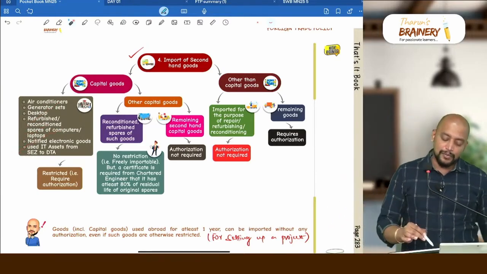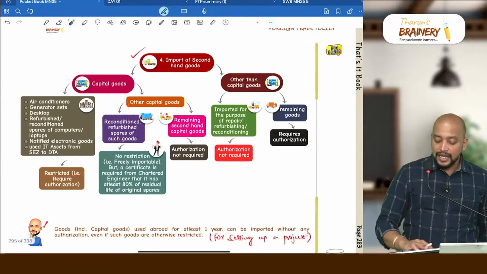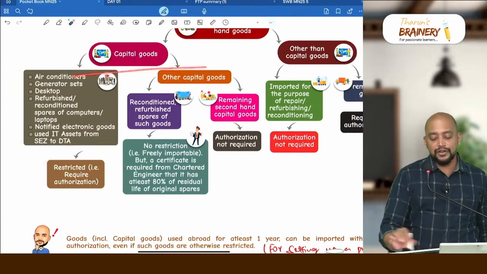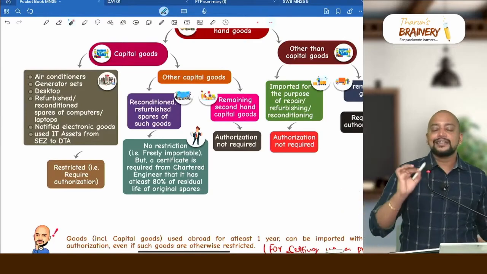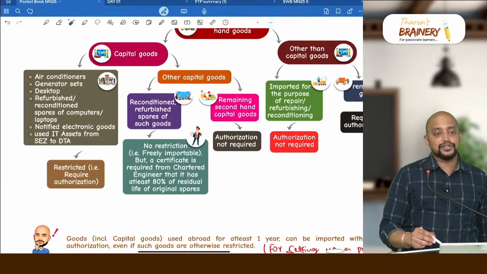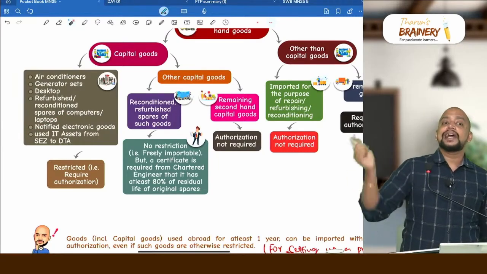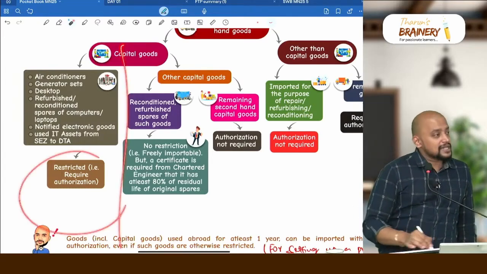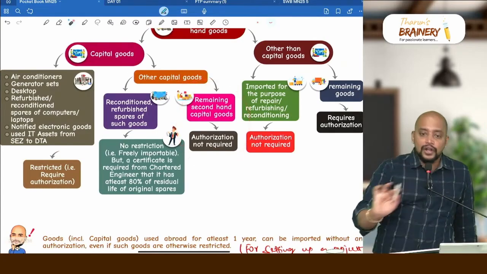So this list somehow you need to learn by heart, because there is a high chance of asking this in exam. What are the list of goods which definitely require authorization when you import in second hand? Air conditioners, diesel generator sets, then desktops, refurbished or reconditioned spares of computers or laptops, notified electronic goods and used IT assets from where to where? SEZ to DTA. Okay, this case always requires authorization, but other capital goods authorization not required.